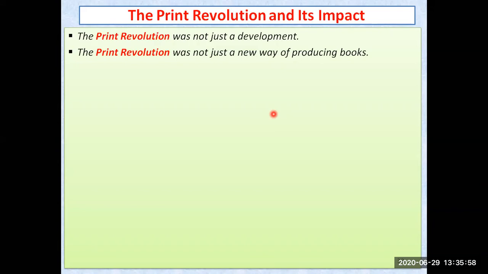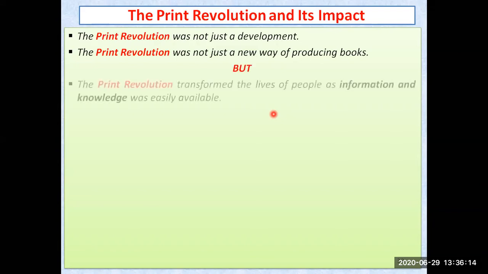Books तो market में पहले से भी थे. There were manually handwritten manuscripts, and printed books from wooden block print technology. The books were also already there in the market. But this particular print revolution produced what? It brought a new way of producing books in a faster and cheaper way also.